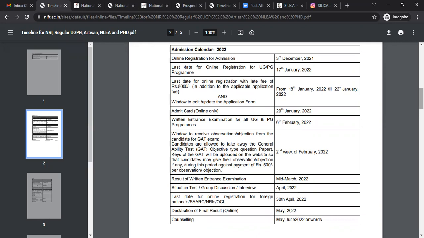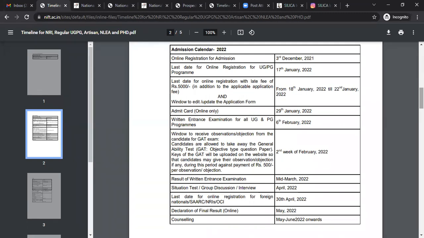Now, the window to receive observations or objections from candidates for the GAT exam. If you feel that you have any objections related to the GAT question paper or the answer key released by NIFT, then you can post your grievances in the second week of February. Result of the written examination will be mid-March. Situation test, group discussion or interview will be in the month of April.